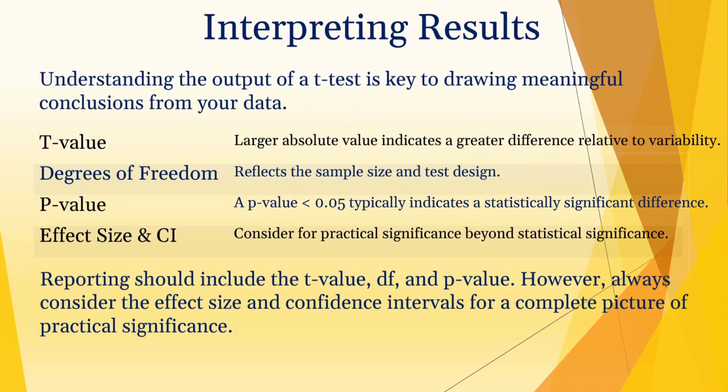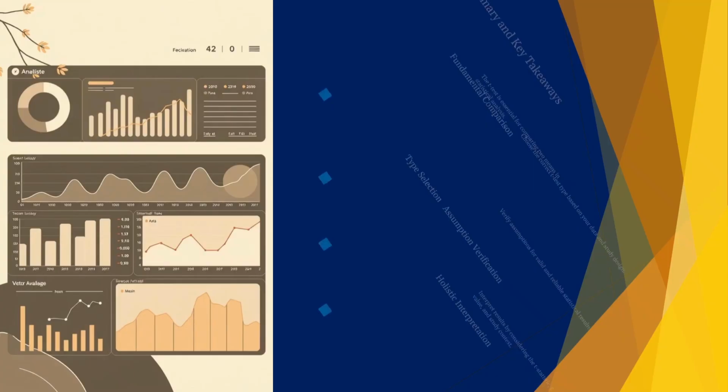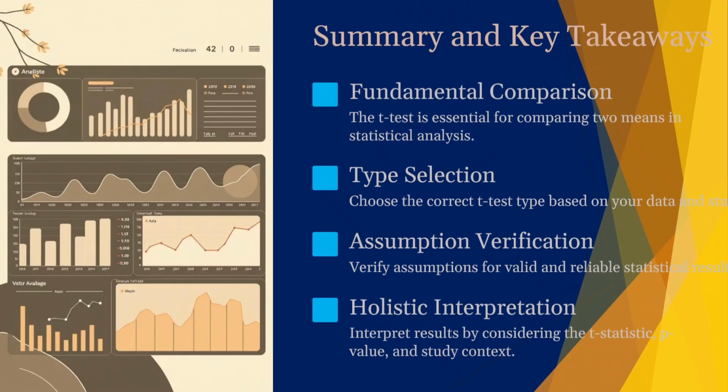Then p-value: a p-value less than 0.05 typically indicates a statistically significant difference. Effect size and confidence intervals should be considered for practical significance beyond statistical significance. Okay, now let's come to summary and key takeaways of chapter 2.